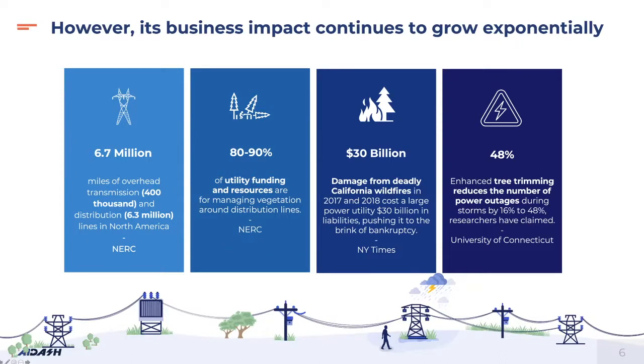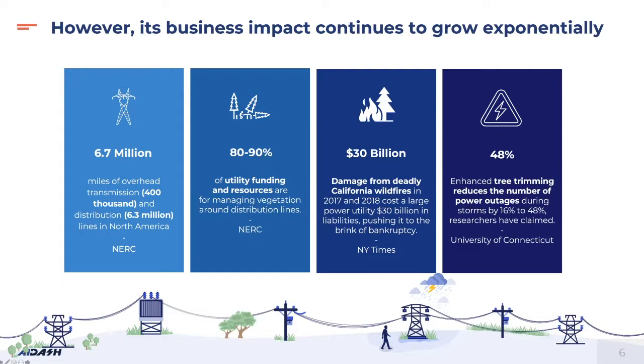The assets for which vegetation management needs to be done typically consist of transmission and distribution lines, a total of 6.7 million miles across North America alone. Around 80 to 90% of utility funding for vegetation management is spent around distribution lines.